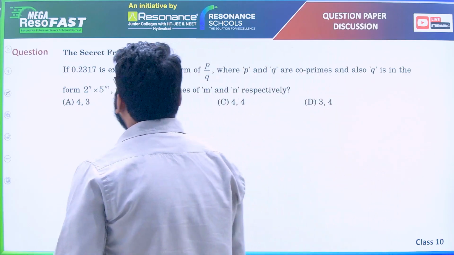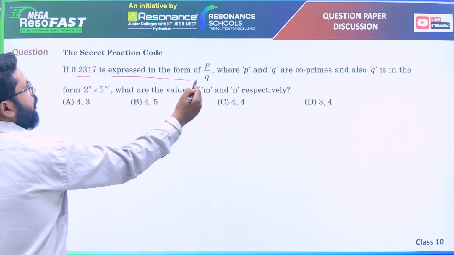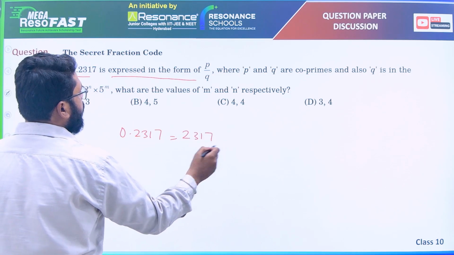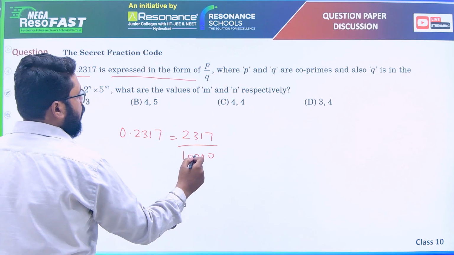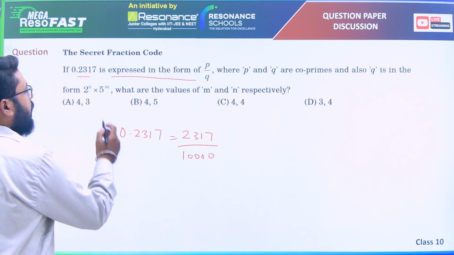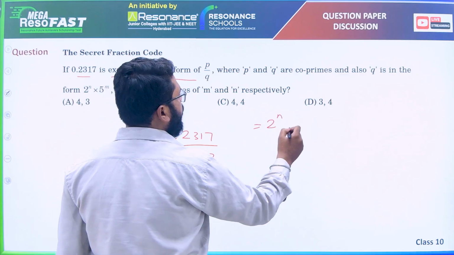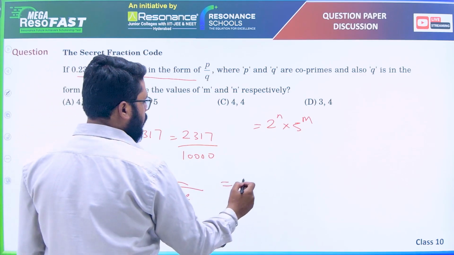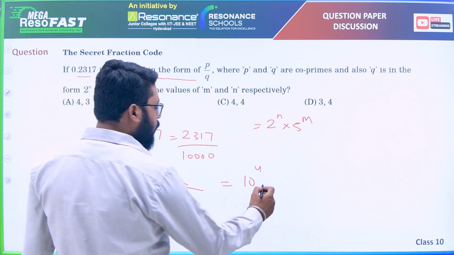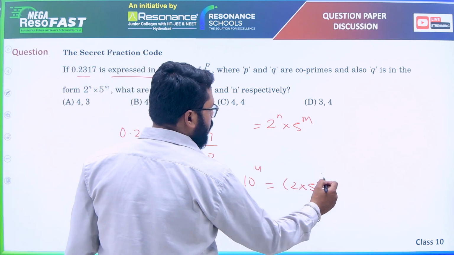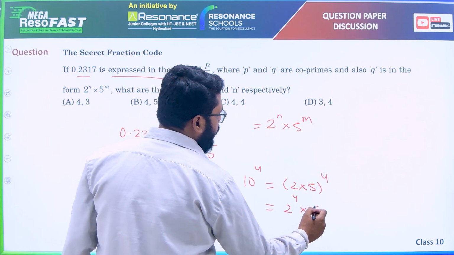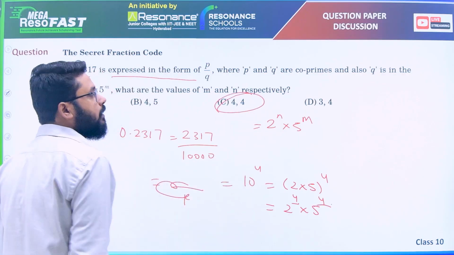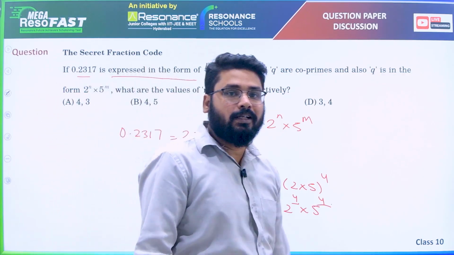Now next question. 0.2317 is expressed in the form of p by q. So 0.2317 means 2317 by 10,000. Okay. What are the values of m and n, if it is in the form of 2 raised to power n into 5 raised to power m? 10,000 means 10 raised to power 4. And 10 you can write as 2 into 5. This means 2 raised to power 4 into 5 raised to power 4, means n is 4 and m is also 4. So 4 comma 4 is the correct answer here.